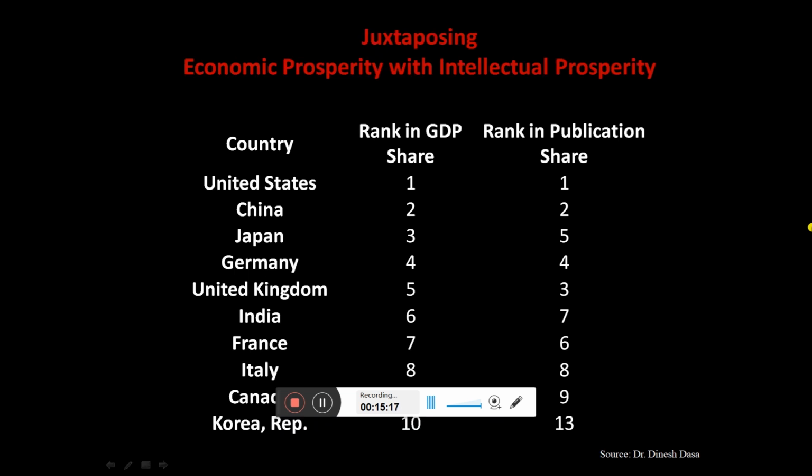So over here you can see, when we look at the rank in GDP and the rank in publication, again you can see the ranking. The United States of America is first, then China, Japan, Germany, and we are at the sixth position. In case of publications, we are at the seventh position. So we have to change it. We have to work hard, right, to change both positions. If the publication position changes, surely the economic condition will improve.